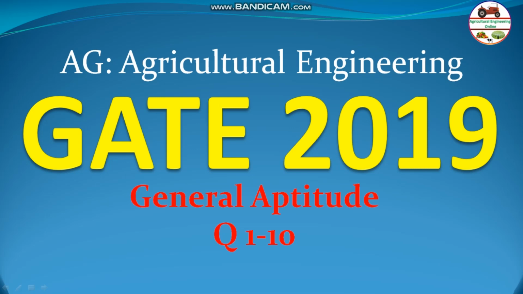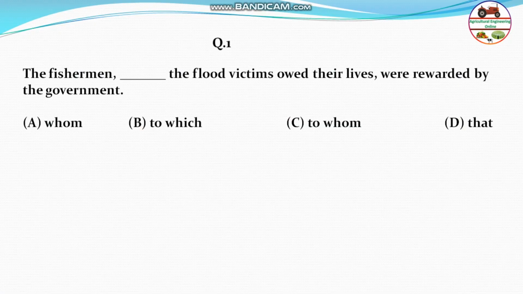So let us discuss GATE 2019 question papers. First is the General Aptitude category, where there are 10 marks and the total marks under this category is 15 marks. The first question: the fishermen, the flood victims owed their life, were rewarded by the government. So this is a grammatical question. The answer will be "to whom the flood victims owed their life". It's a very simple one.